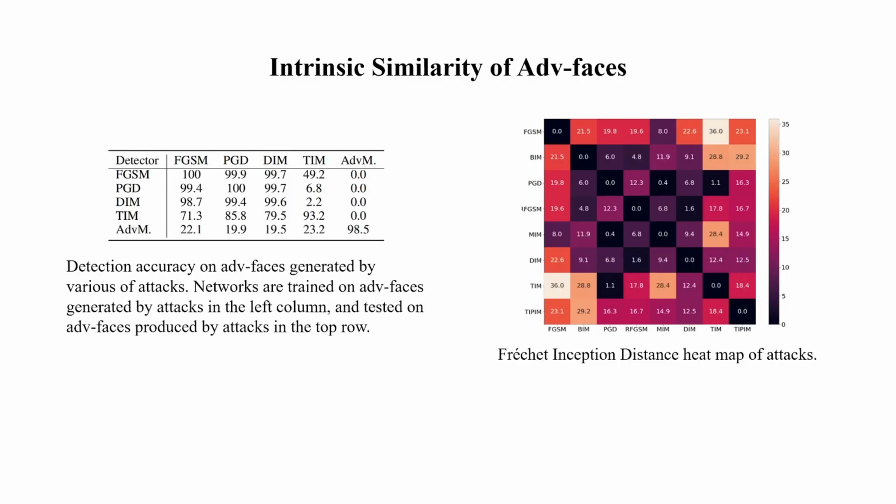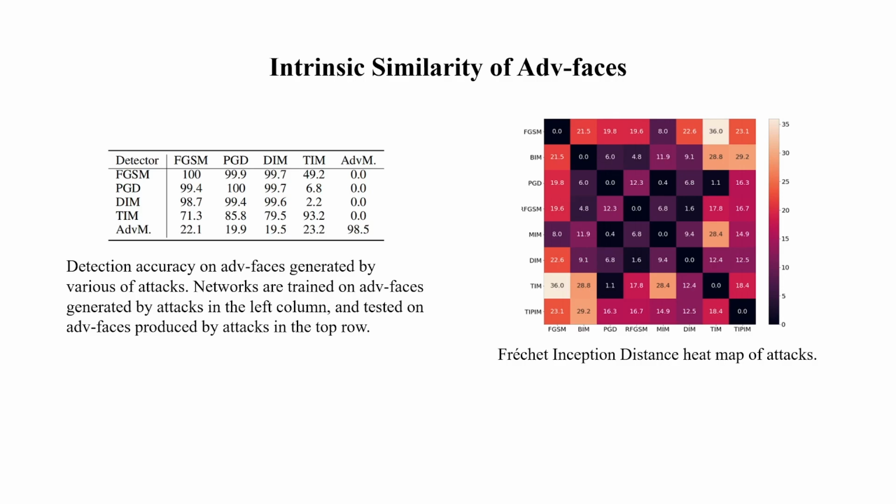We investigate the intrinsic generality of adversarial attacks. A detector for a specific gradient-based attack is able to generalize to other attacks except those based on generative adversarial networks. We calculate the Fréchet inception distance of various attacks, and it shows attack noises are to some extent similar to each other.